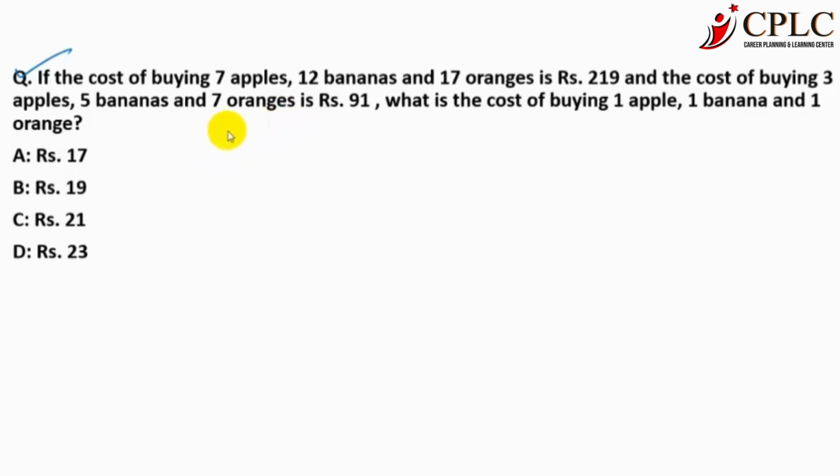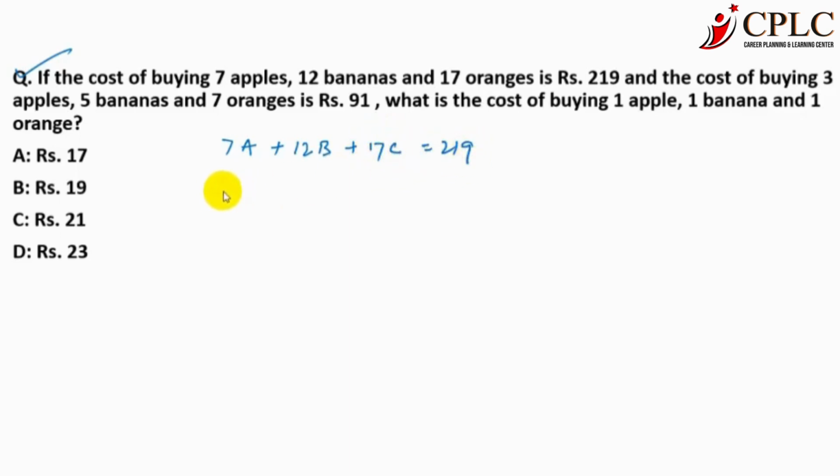So assume the cost of 1 apple is A rupees. What is the cost of 7 apples? This is 7A. Similarly, the cost of 1 banana is B, so 12 bananas is 12B, the cost of 1 orange is C, or you can assume whatever you want. I have assumed C here, so this is 17C and this equals 290.